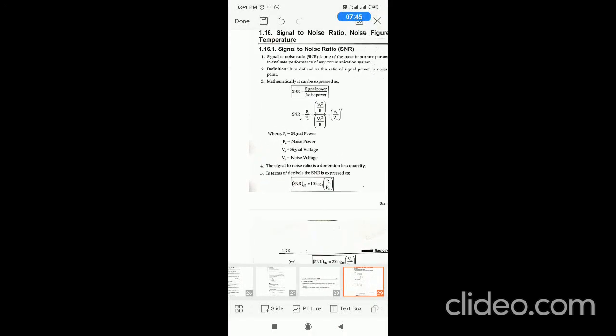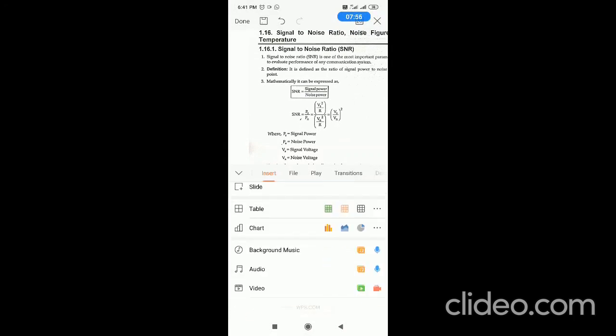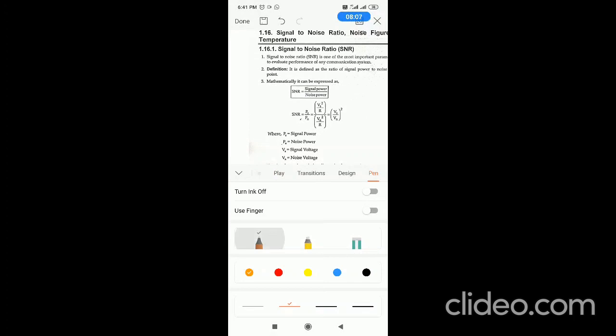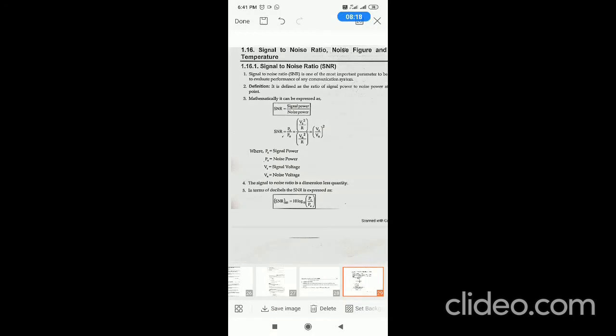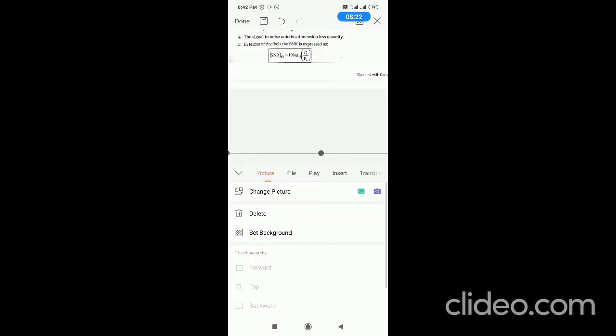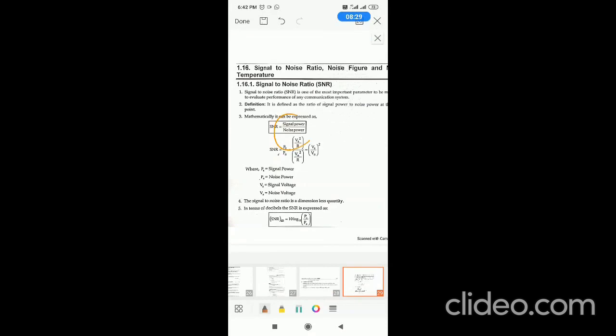If you see this formula, this is another formula, signal power by noise power, where PS is the signal power, PN is the noise power, VS is the signal voltage, VN is the noise voltage.